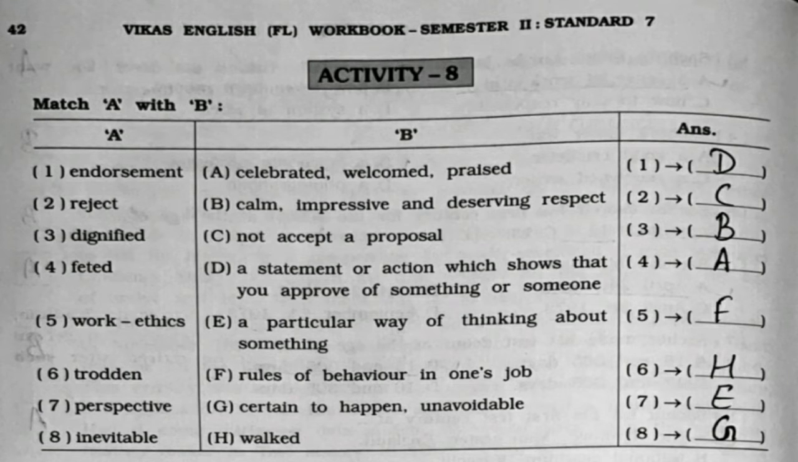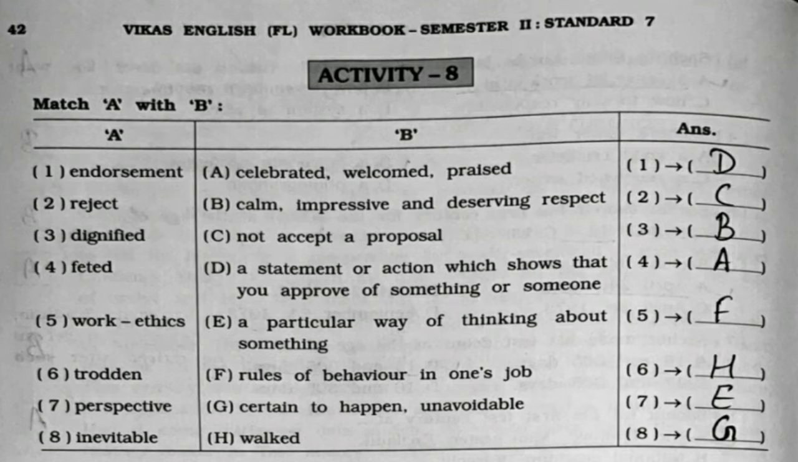First one, endorsement, it's option number D, a statement or action which shows that you approve of something or someone. Second, reject, it's option number C, not accept a proposal. Third, dignified, it's option number B, calm, impressive and deserving respect. Fourth, fitted, it's option number A, celebrated, welcomed and praised.